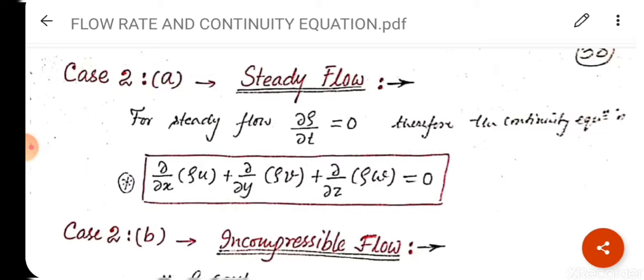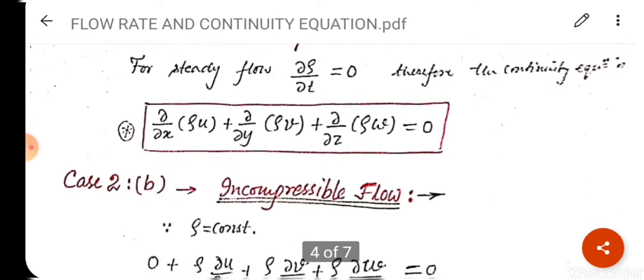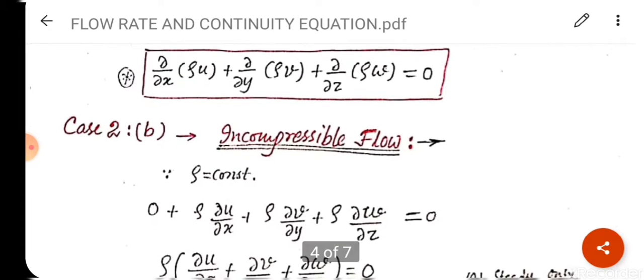Therefore, the final expression will be del upon del x into rho into u plus del upon del y rho v plus del upon del z into rho w is equal to 0, because del rho upon del t term is 0. So, final expression will be the one in the rectangular block which is red in color.